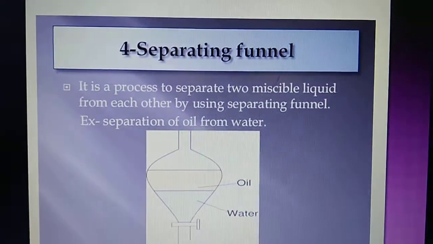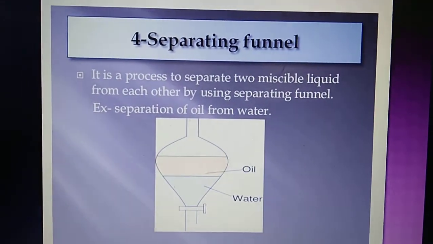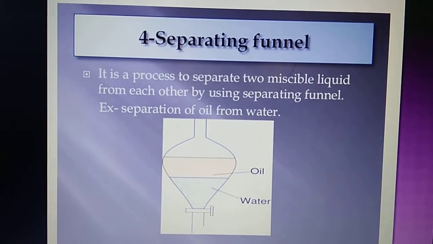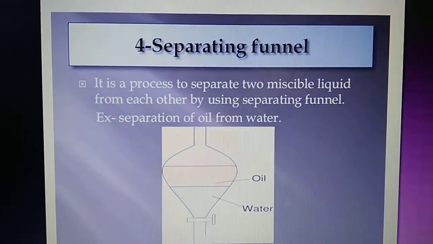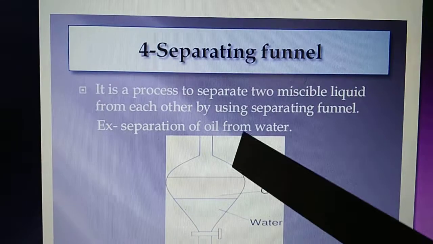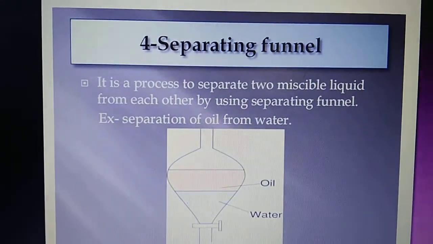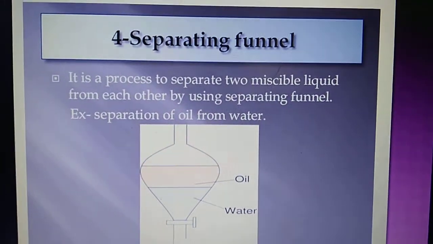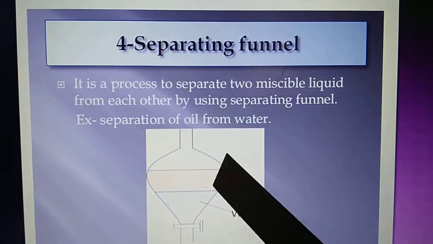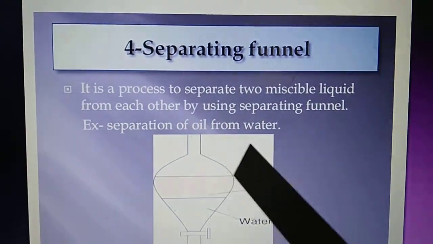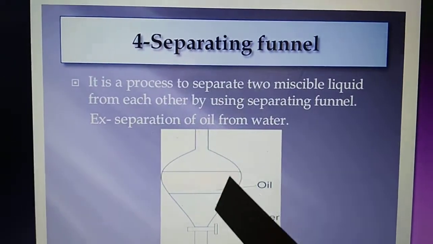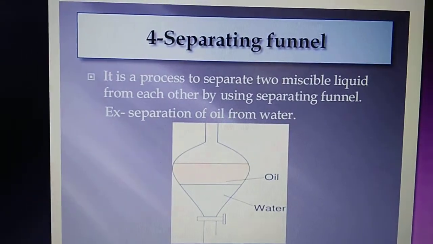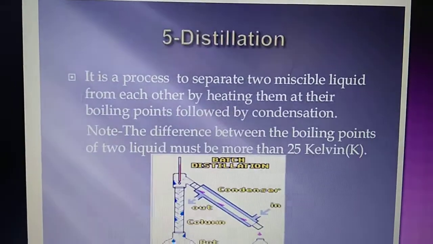Now, what is a separating funnel? It is a process to separate two immiscible liquids from each other by using a separating funnel. It is a picture of a separating funnel. Here you can see that oil can be separated from water. The lighter liquid, oil, is floating on top, and the heavier liquid settles down at the bottom. So it is an example of a separating funnel.